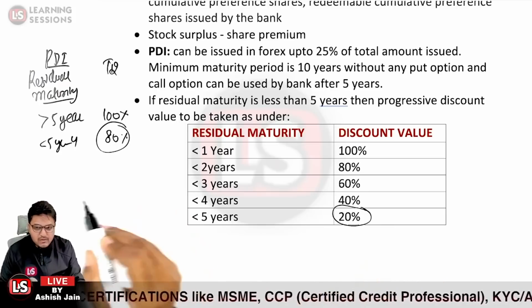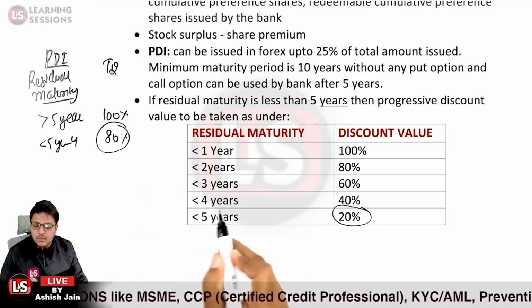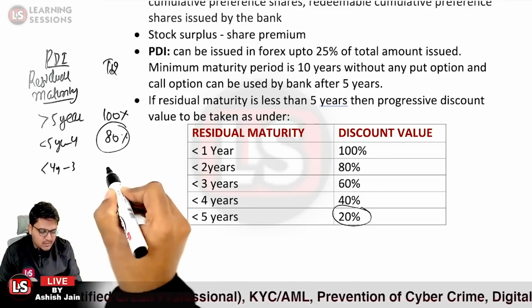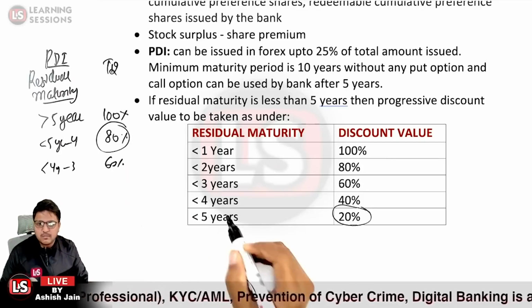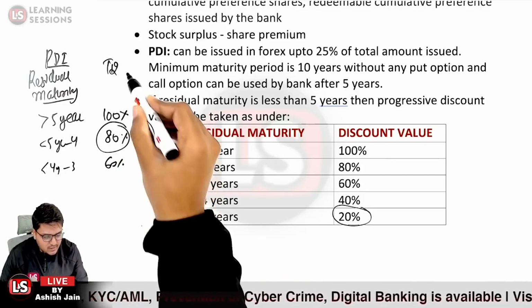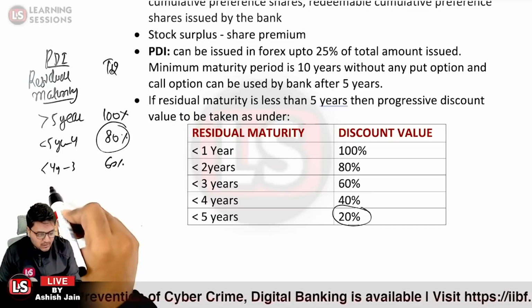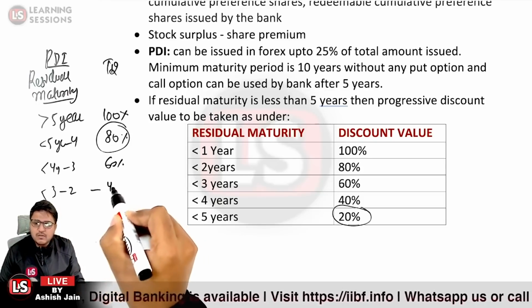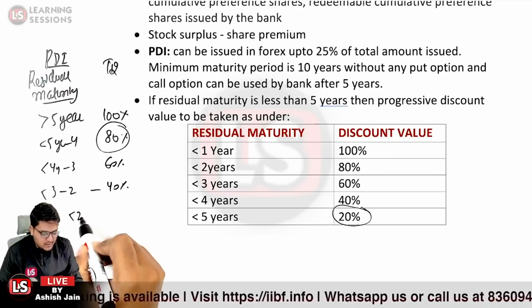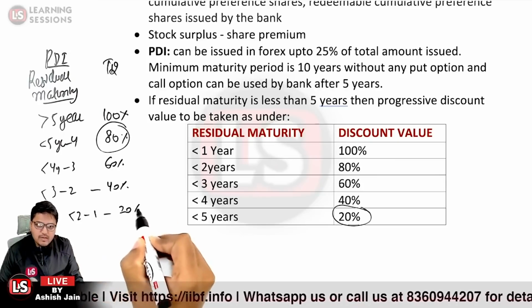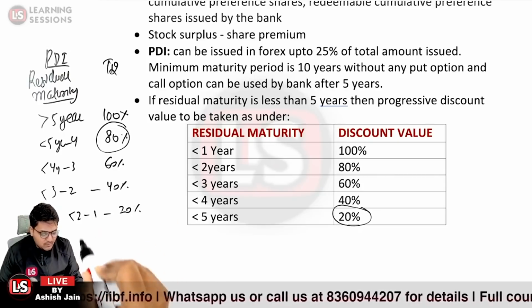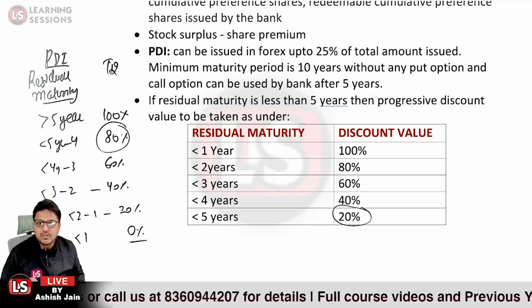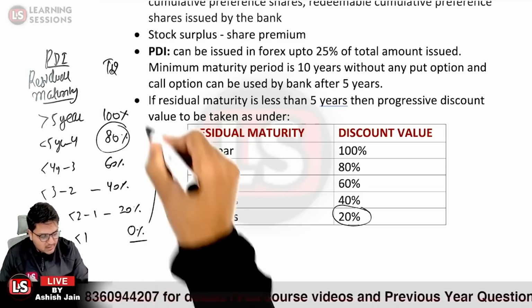And further, if the residual maturity of the debt instrument is lesser than 4 years and up to 3 years, in that case 60% of the value will be considered as tier 2 capital. If the residual maturity is lesser than 3 years and up to 2 years, then 40% of the value will be considered. If it is lesser than 2 years up to 1 year, 20% of the value will be considered. And if the residual maturity is lesser than 1 year, then 0% value will be considered under tier 2 capital.